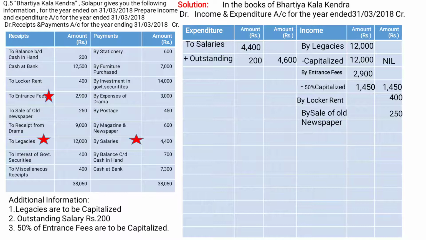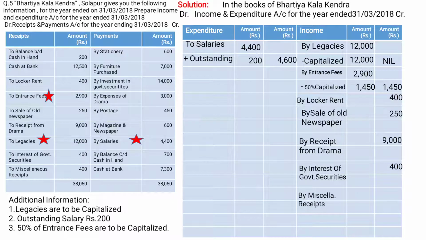To receipt from drama, it will come to the income side as by receipt from drama, amount is 9,000. To legacies, already we wrote legacies. Next, to interest on government securities, it will come to the income side, by interest on government securities, amount is 400. Next, to miscellaneous receipt, it will come to the income side, that is by miscellaneous receipt, amount is 400.